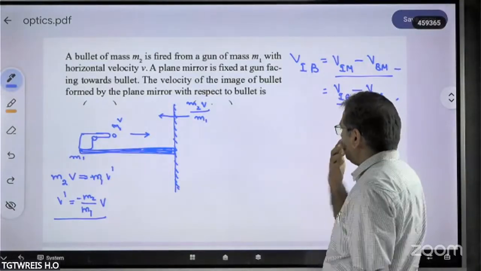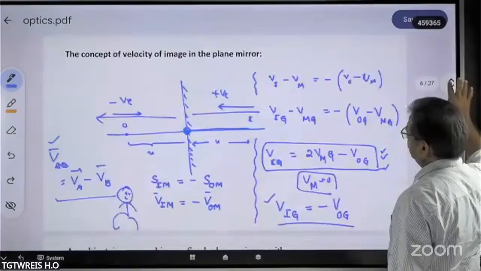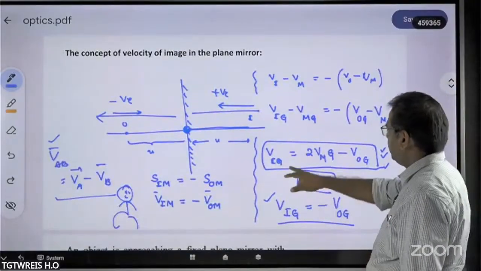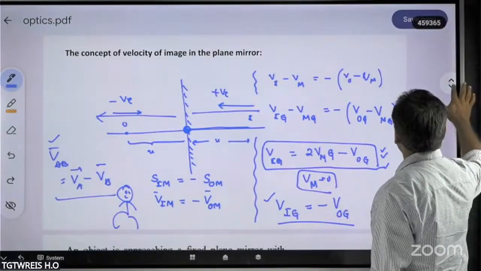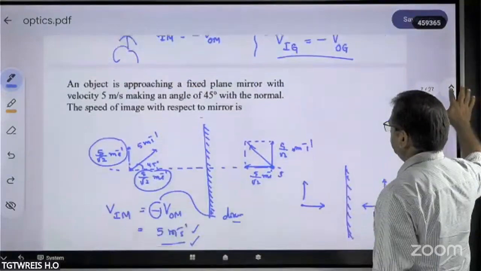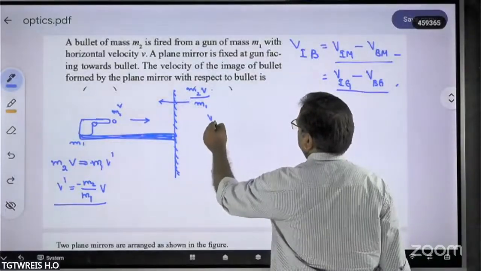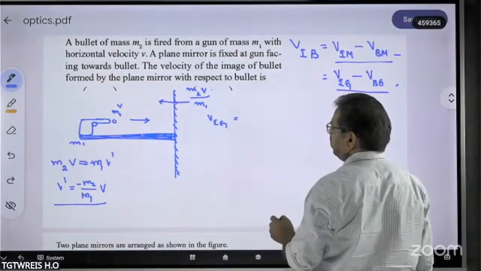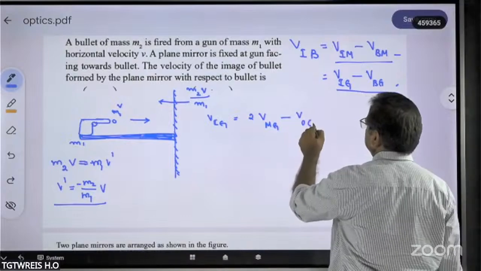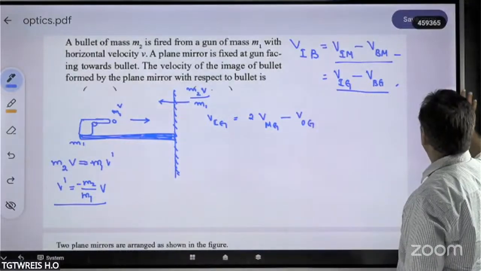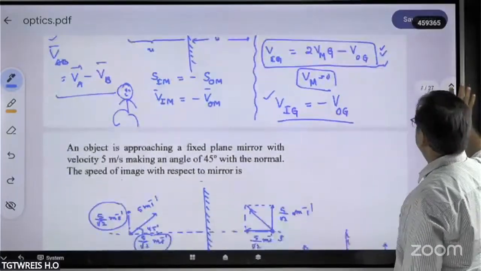To find out the true velocity of the image, we already derived one equation. What is that one? Velocity of the image with respect to the ground is equal to 2vmg minus vog. Let us use that one. So what we got: velocity of the mirror with respect to the ground, 2vmg minus vog.